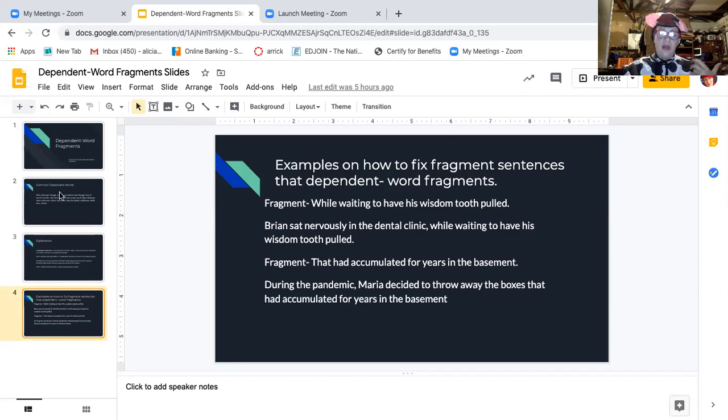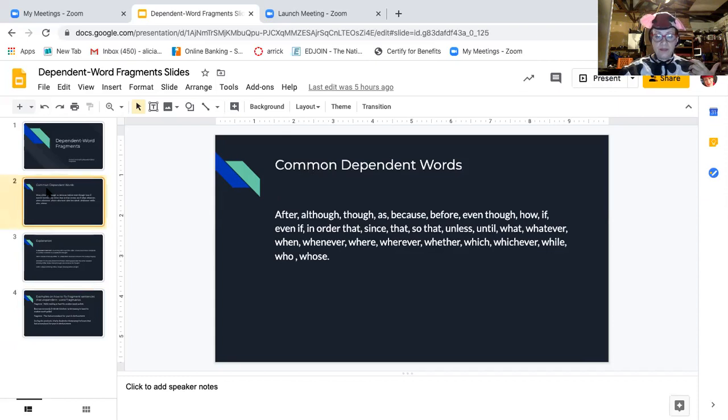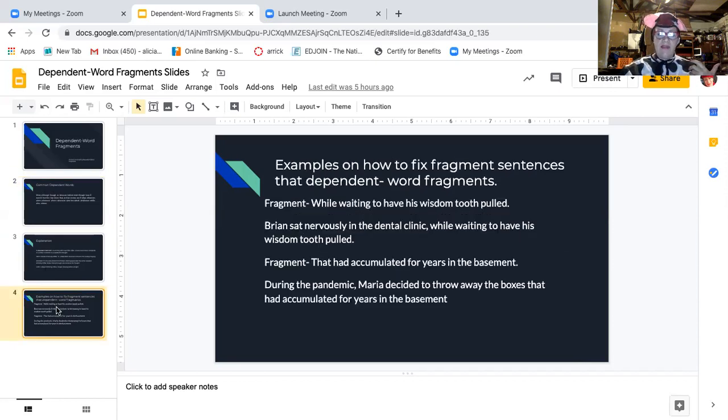But what they want you to understand is these dependent words. Let's go ahead and go back. Like, while, actually they don't even put that one in there. Oh yes, it is right there. While needs to have another part to explain. So now we have another fragment: that had accumulated for years in the basement. This is not a complete sentence. It's not a complete thought. It's the problem. So let's look at our complete thought.